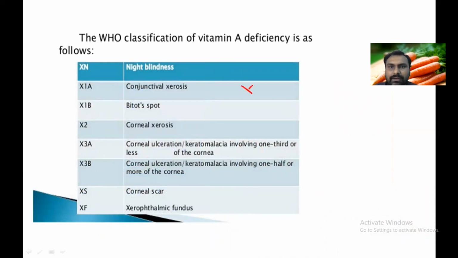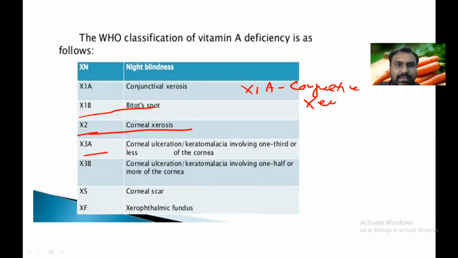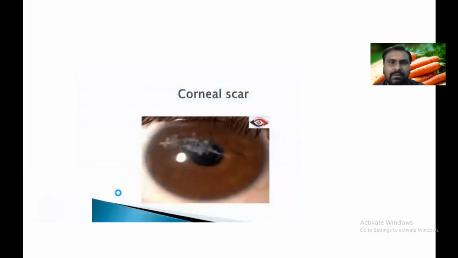So X1A is for conjunctival xerosis. X1B is Bitot spots. X2 is corneal xerosis. X3A is corneal ulceration which involves less than 1/3. And if ulceration involves more than 1/2, it is called X3B. XS is corneal scar. XF is xerophthalmic fundus. Okay, so you can see the scar. This is XS.